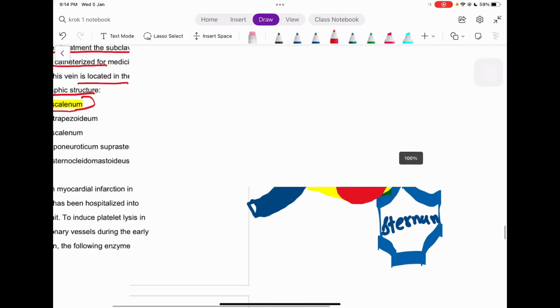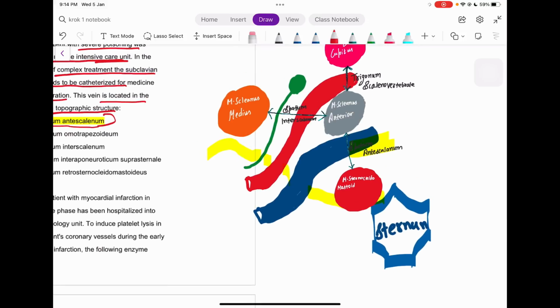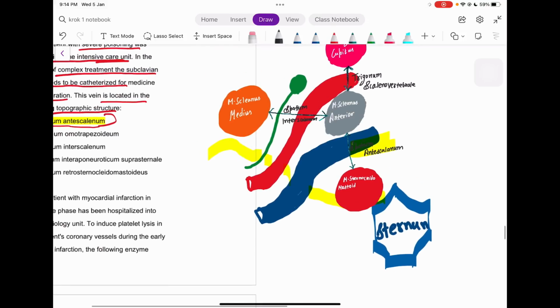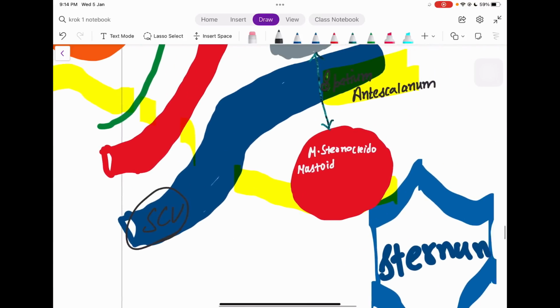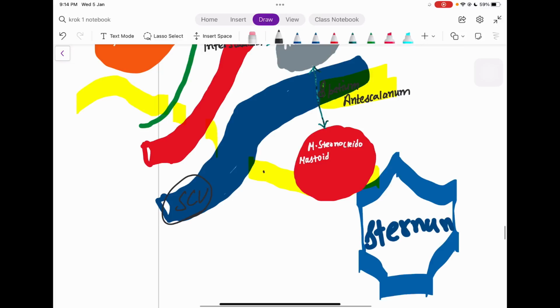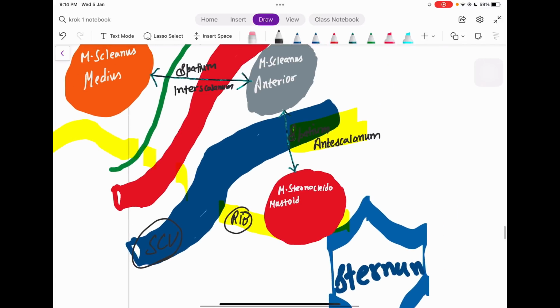See, first of all, this is our subclavian vein, right? Subclavian vein. Okay, and if we need to catheterize it, for example, this is the rib, the first rib, and this is the space, right?